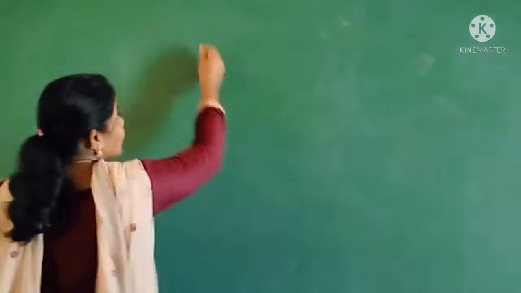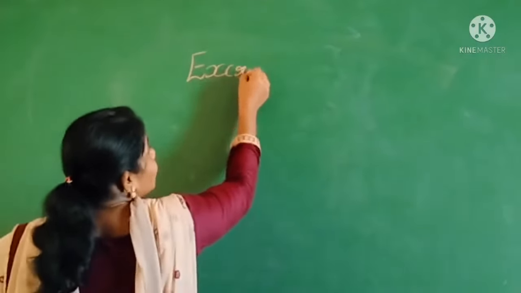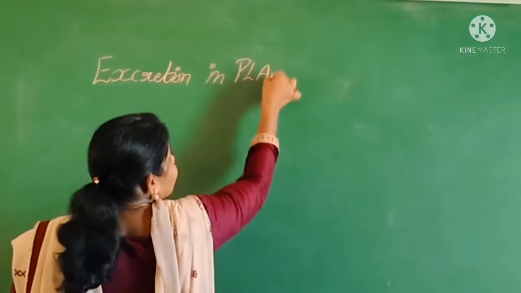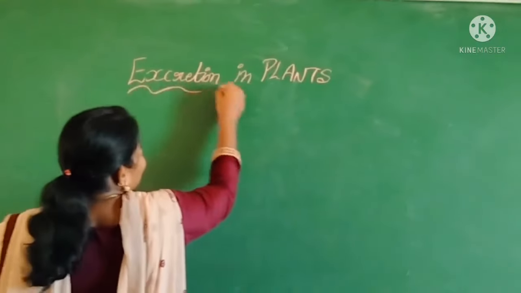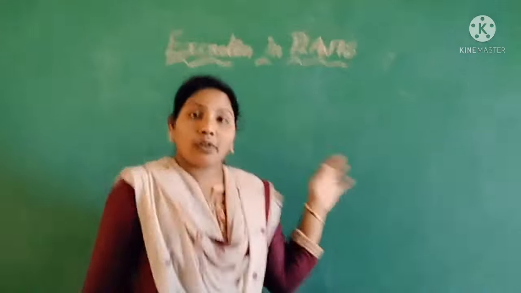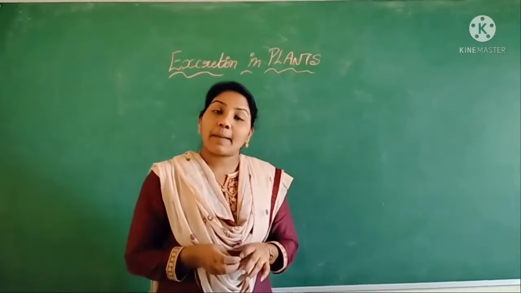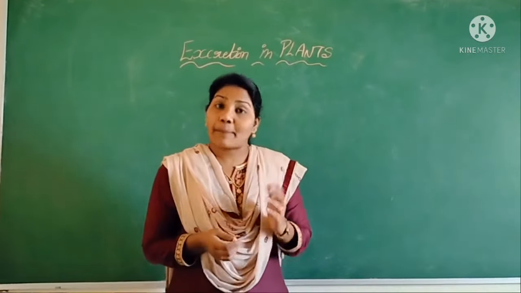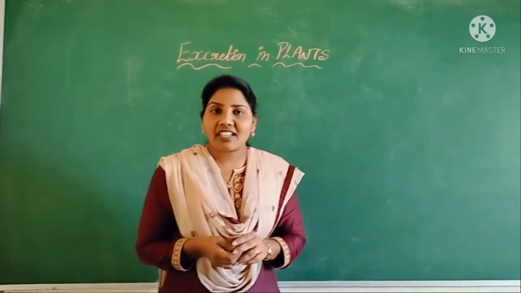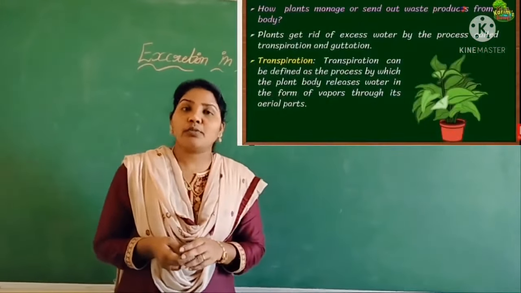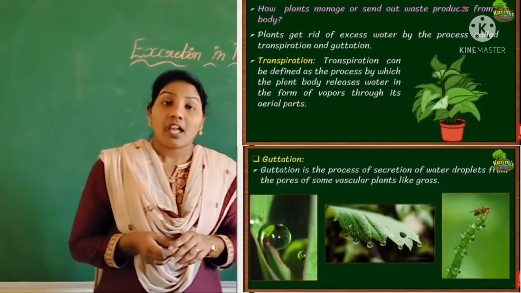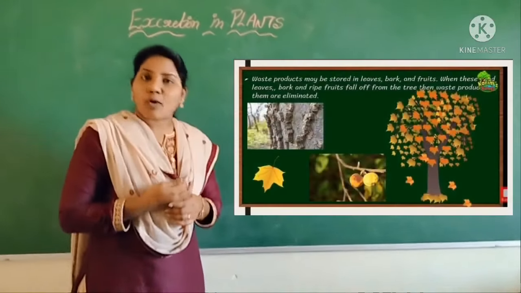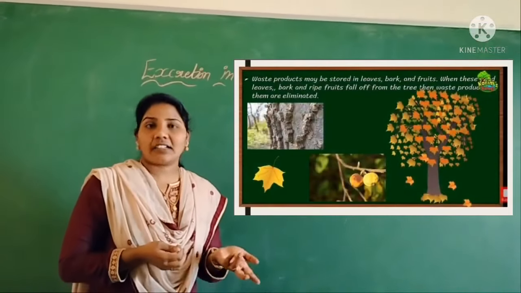So our topic is excretion in plants. Obviously, like animals, plants also can do excretion. Already we know that plants get rid of waste materials like excess water through transpiration and guttation, and maybe the waste materials are stored in plant bodies like leaves, bark, fruits, etc.